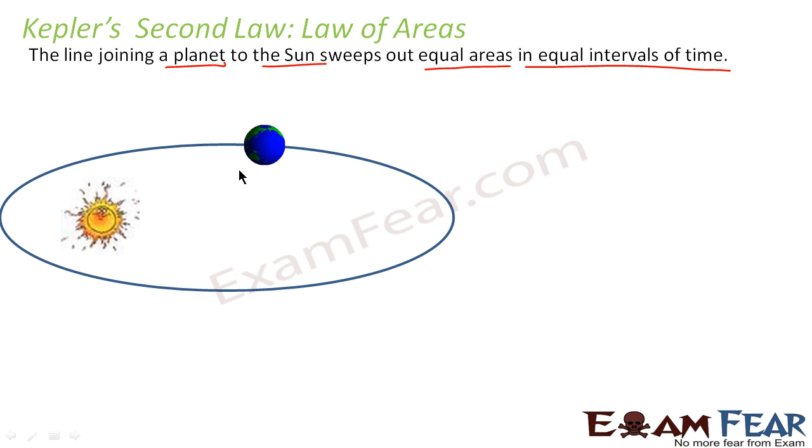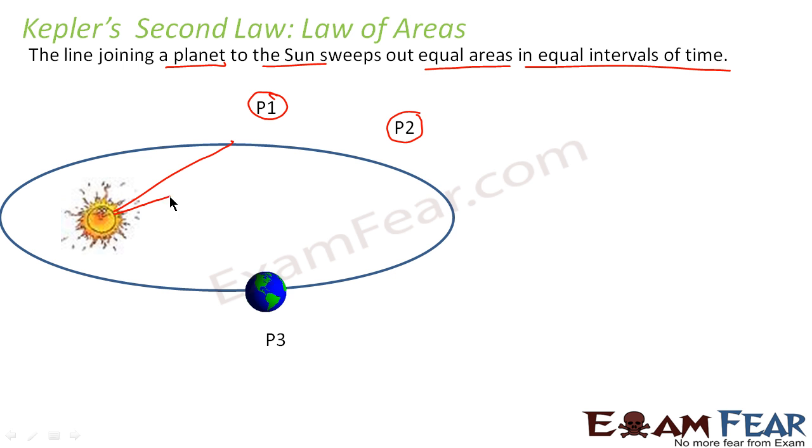Let us suppose this is the sun located at the focus and this is a planet which is revolving around the sun. Let us suppose I consider an instant from where it starts revolving. Let us suppose this position is P1. It reached P2. So when it traveled from P1 to P2, what is the area swept? This area, right?